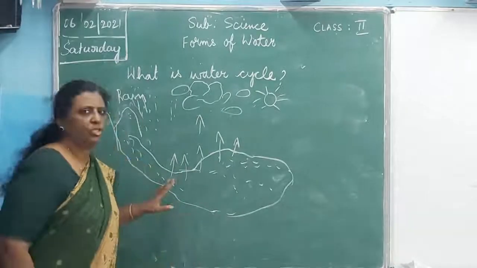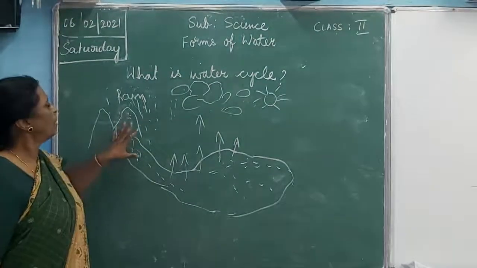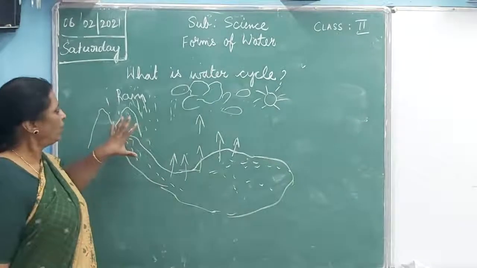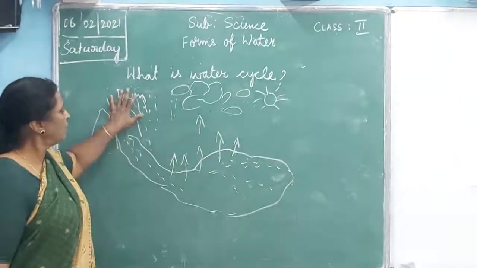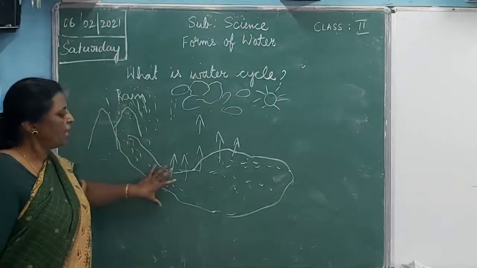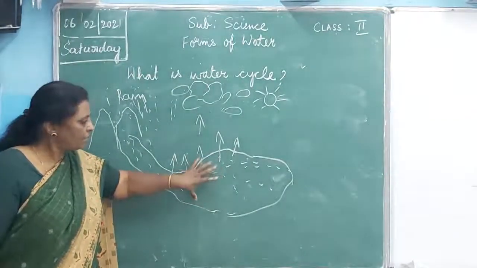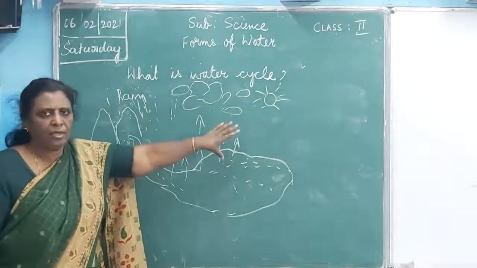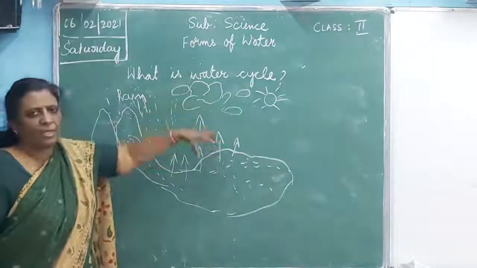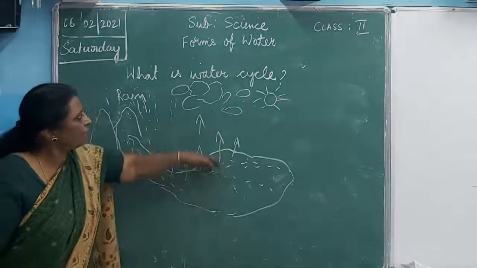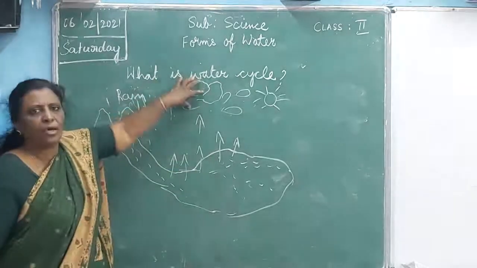Okay, I'll explain it to you once again. First of all, when it rains, the water flows down and forms a river. From the river, because of the sun, it gets evaporated and all the water goes and gets collected in the clouds.